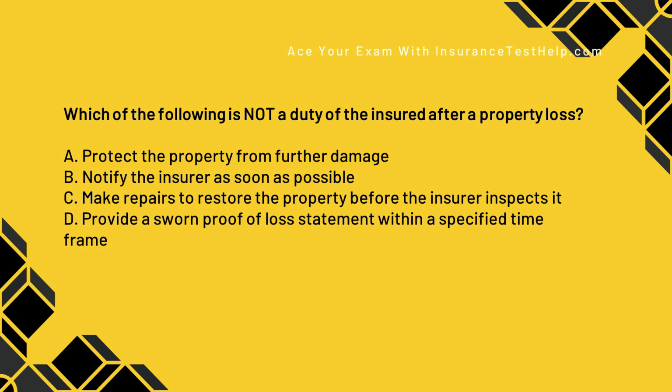Which of the following is not a duty of the insured after a property loss? A. Protect the property from further damage. B. Notify the insurer as soon as possible. C. Make repairs to restore the property before the insurer inspects it. Or D. Provide a sworn proof of loss statement within a specified time frame.